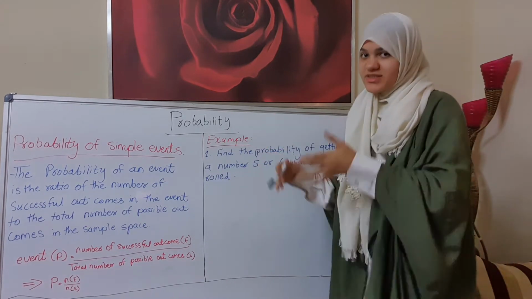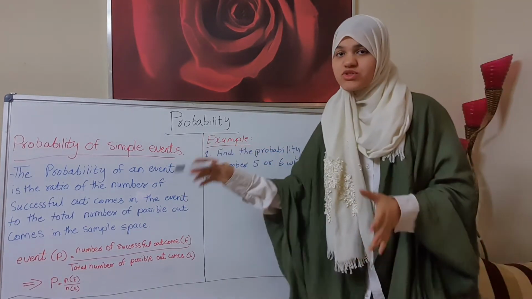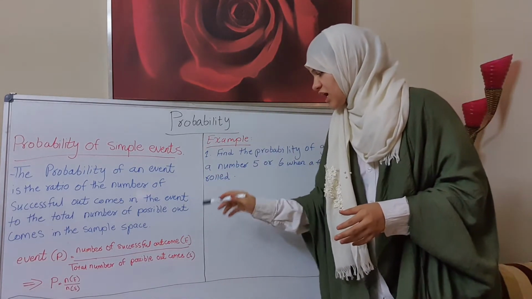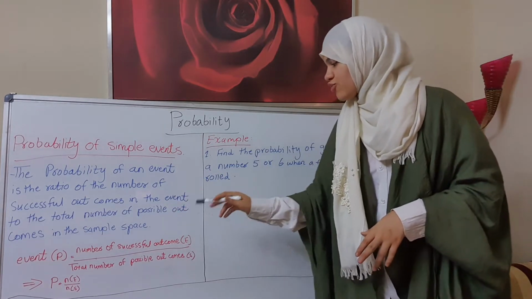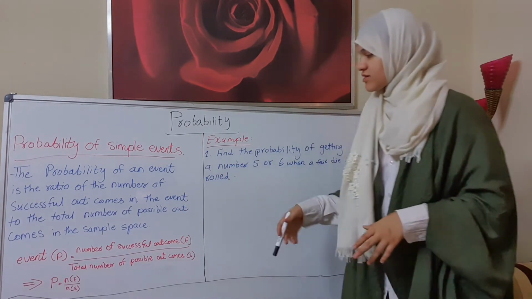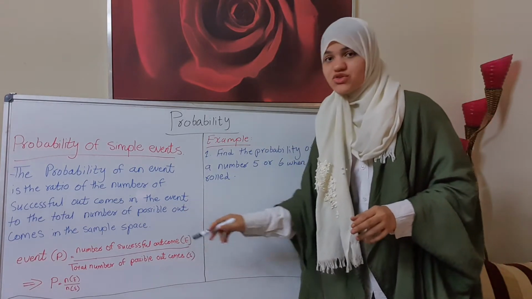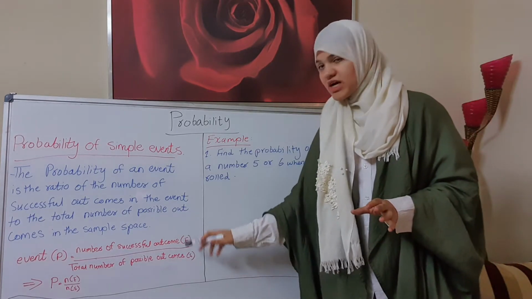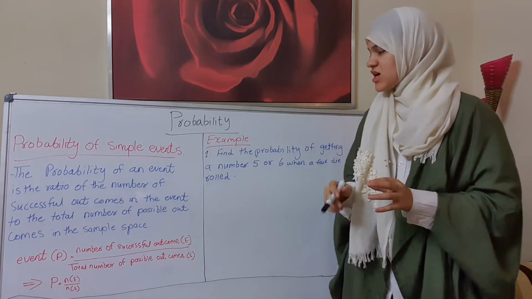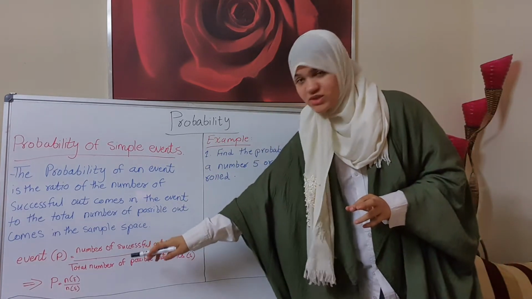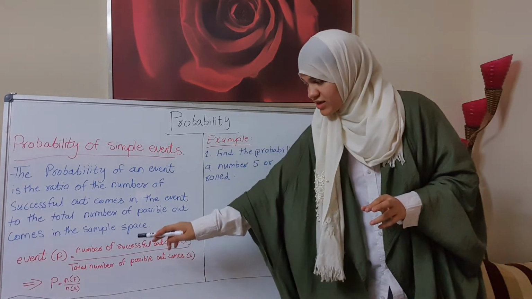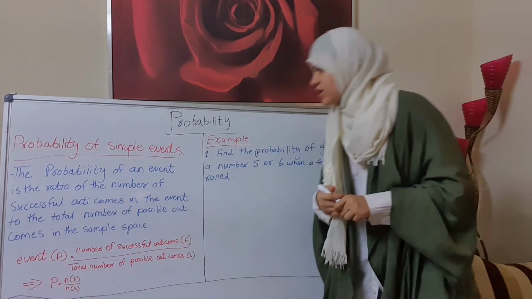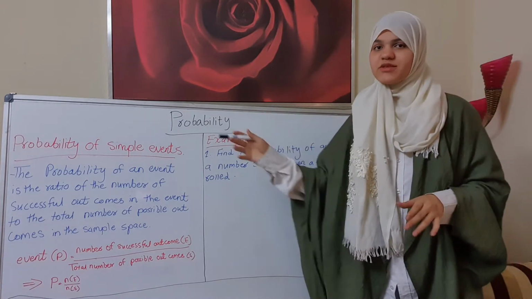This was in words, but in symbols, the probability, denoted by the letter P, is equal to the number of successful outcomes over the total number of possible outcomes. The number of successful outcomes is denoted by capital letter E, and the total number of possible outcomes is denoted by capital letter S. So in symbols, P is equal to n(E) over n(S). Now let's see an example about the probability of simple events.